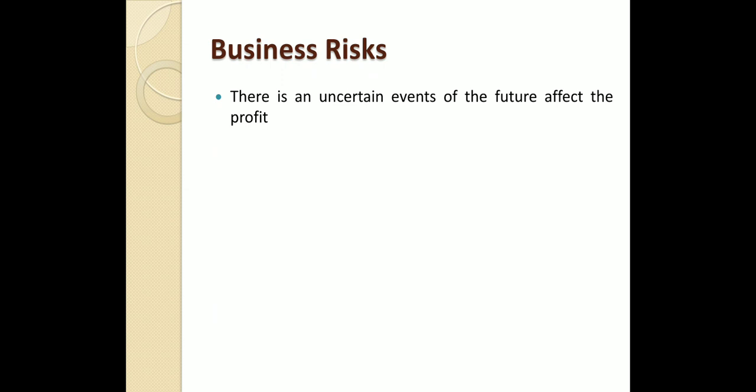See, the future is uncertain, right? Suppose, for example, I have started a business, but the events that are going to occur in the future are not fixed. Same way, suppose a person has started or invested in a business in the month of January in India, but from the month of March, we had that unseen future, that it was totally locked down in the country. So that is one kind of risk, right?